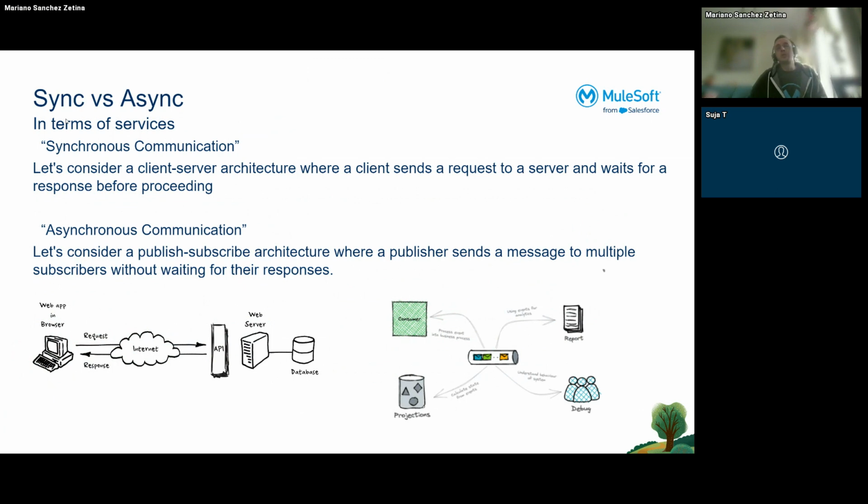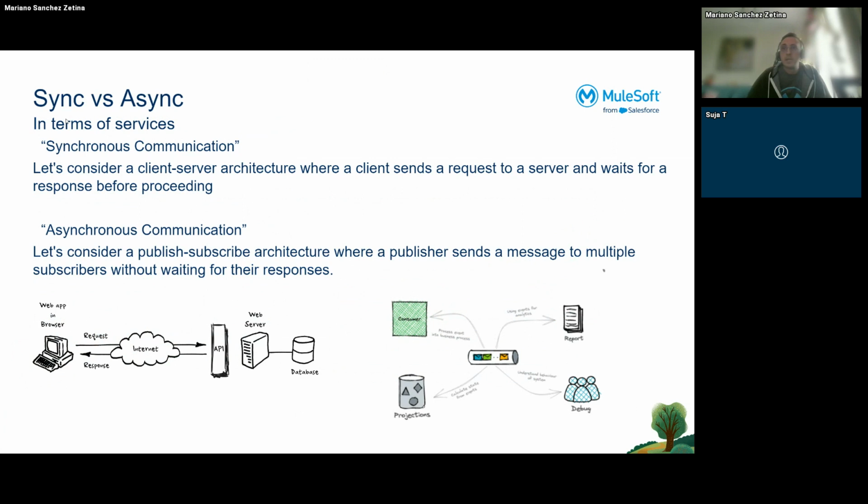Now, what is asynchronous communication in terms of services? There is a producer, there is a broker, and there is a subscriber, right? So all the systems are putting messages in the broker. It could be any kind of broker, any kind of platform, like Kafka, like Confluent, like AnypointMQ, whatever. Okay.